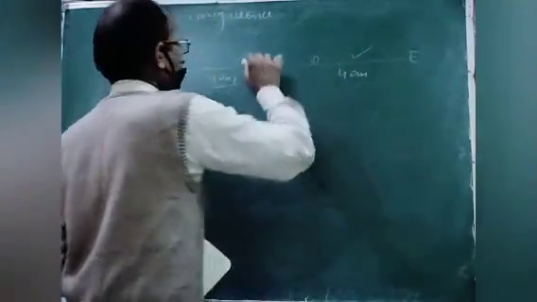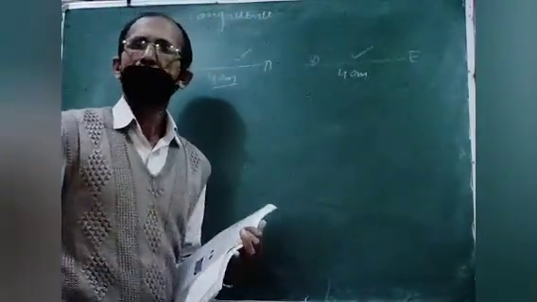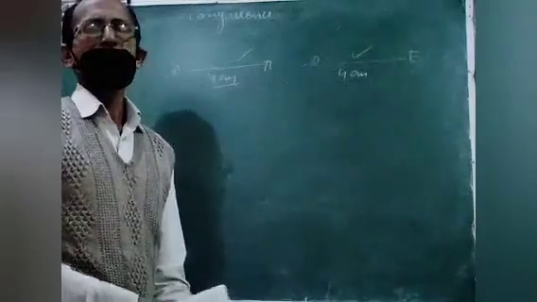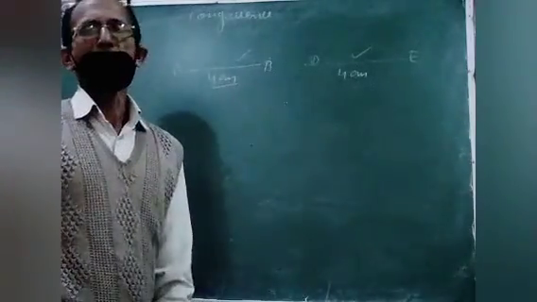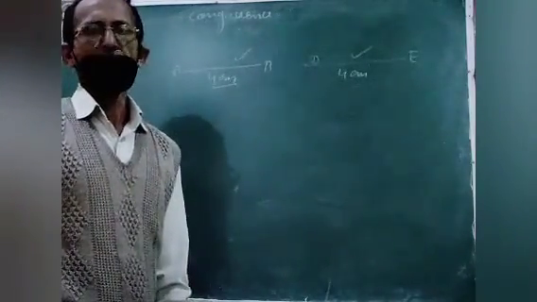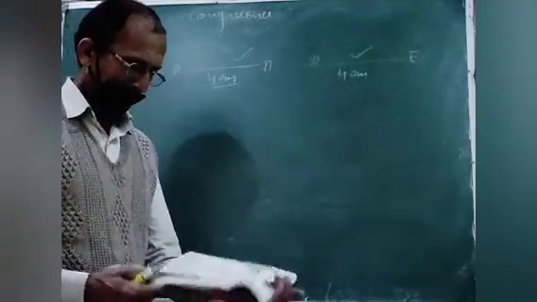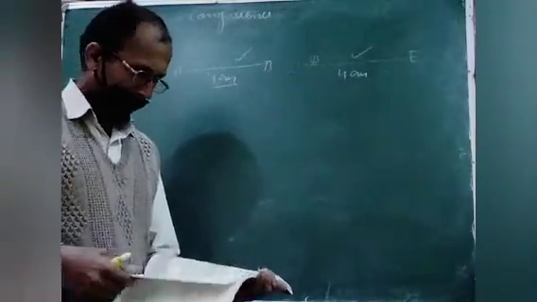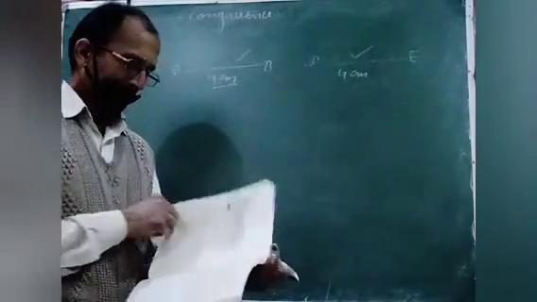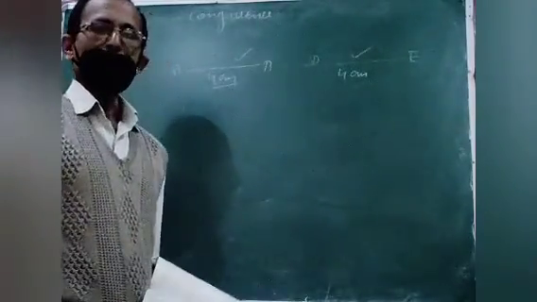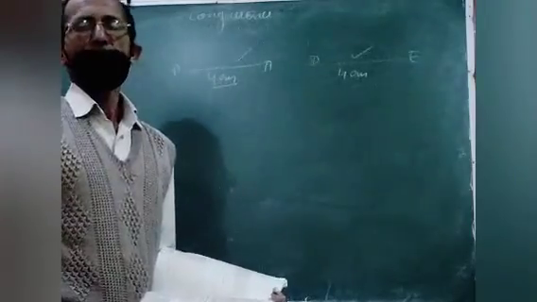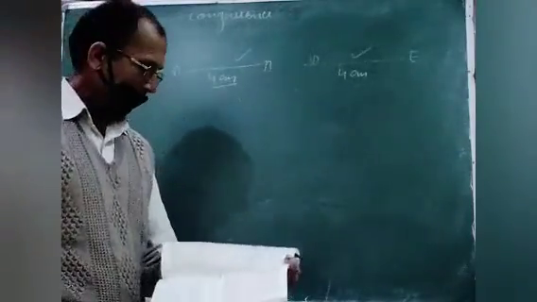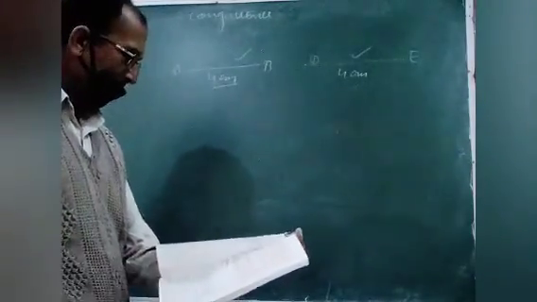So both the line segments are equal in length, and we can call them congruent line segments. In other figures also, squares, angles, all these things we can call congruent if their measurements are equal.